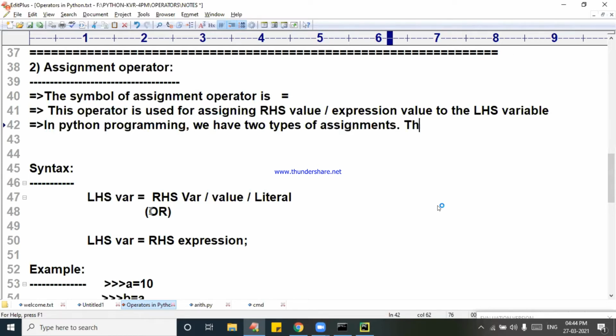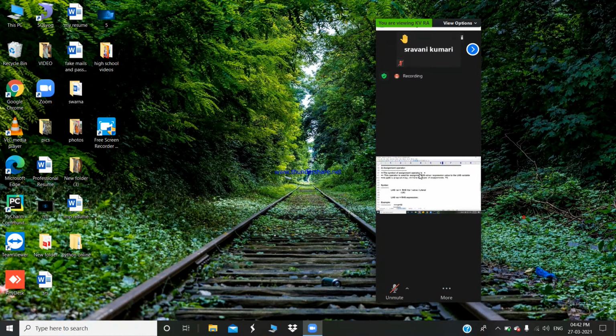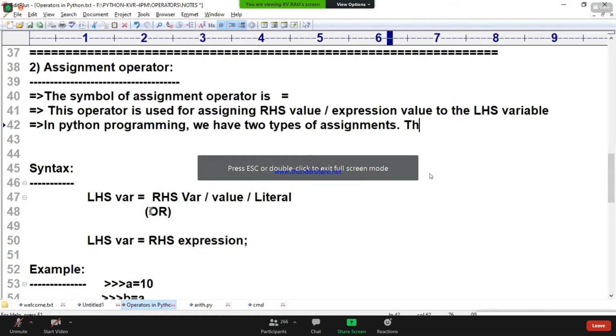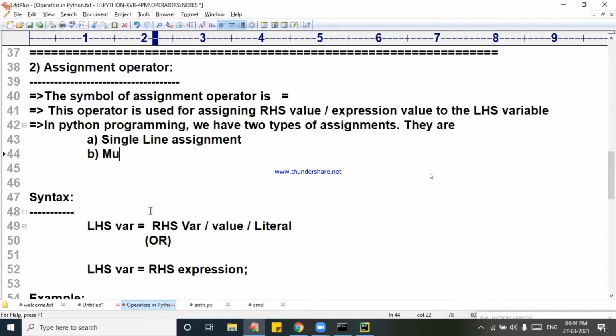They are: number one, single line assignment, and number two, multi-line assignment. This is what I am interested to tell you.